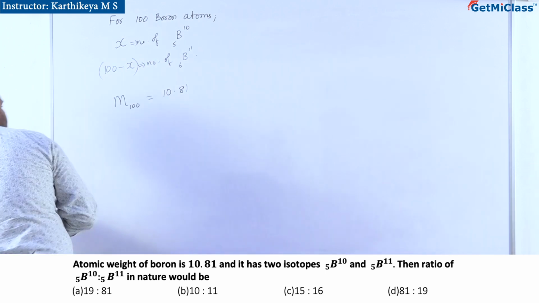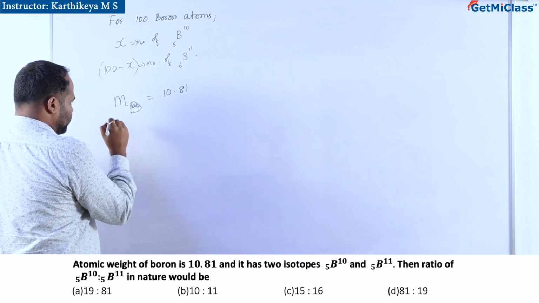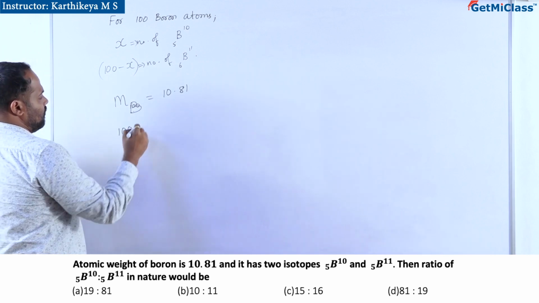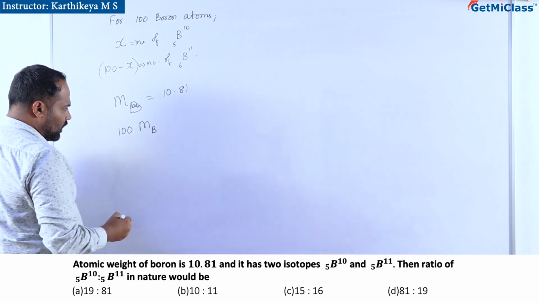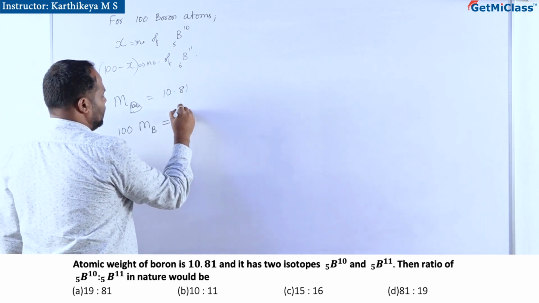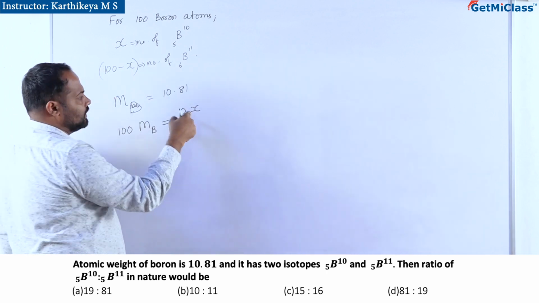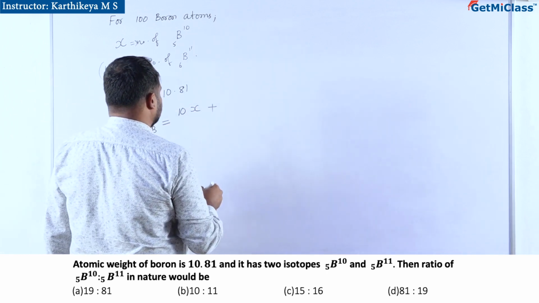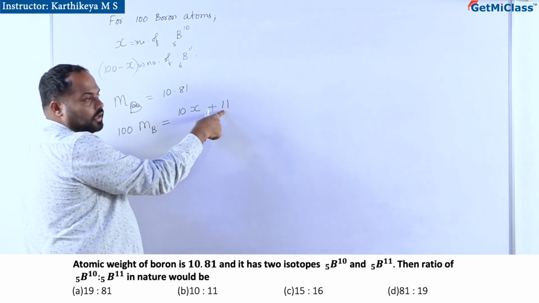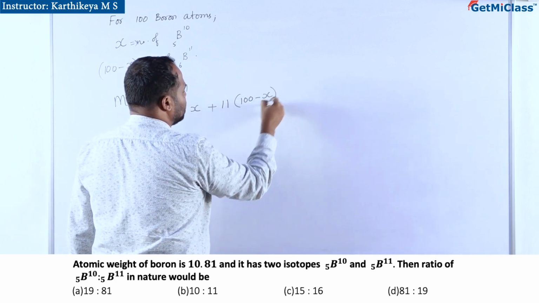If there are 100 atoms, 100 into the mass of boron should be 10 into x number of boron 10 atoms plus 11, the mass number of boron 11, into 100 minus x.